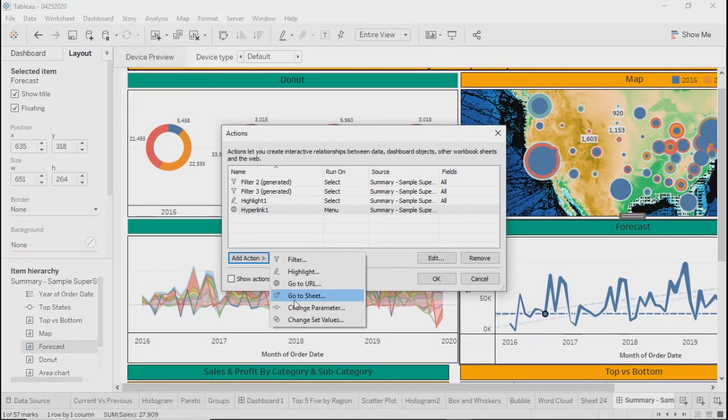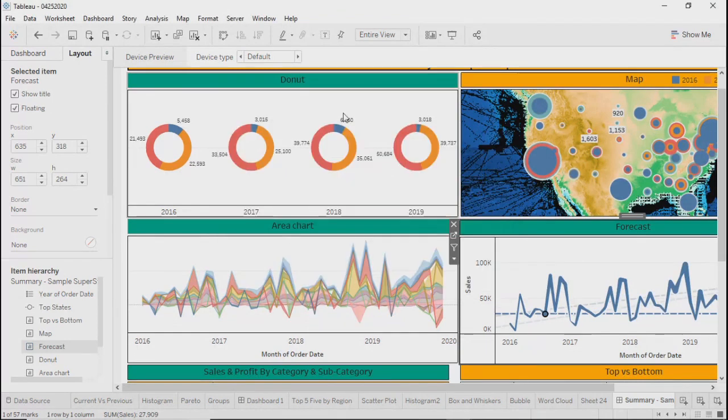Other things will be like go to sheet. So likewise, we were able to go from one dashboard to another. Similarly, you can go from one dashboard to a particular sheet, or you can go to another dashboard and a particular sheet on that dashboard.